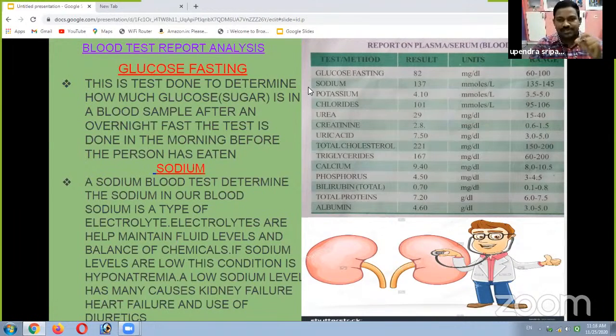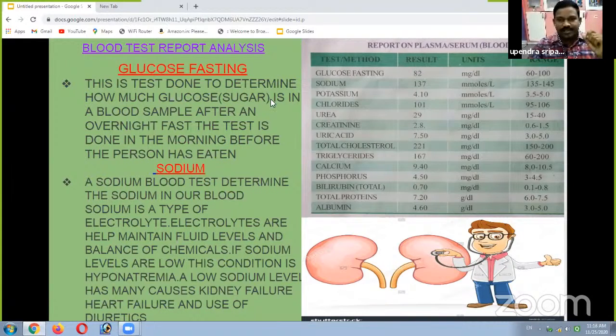Here, this person's report, what we have in our book, the result is 82. The normal range is 60 to 100. So this person has a sufficient, normal level of fasting glucose.